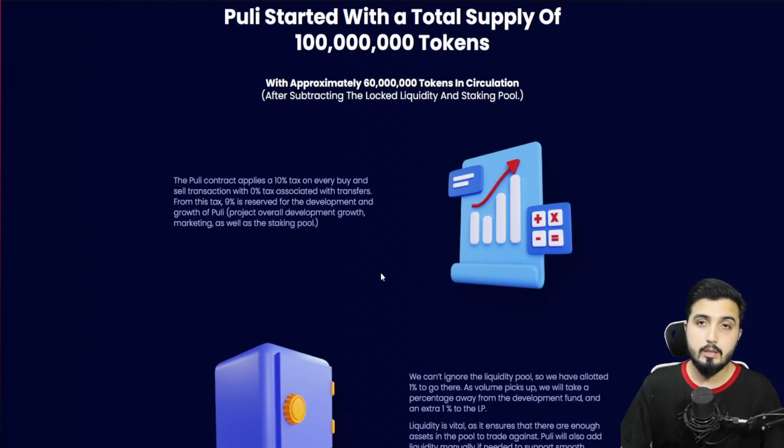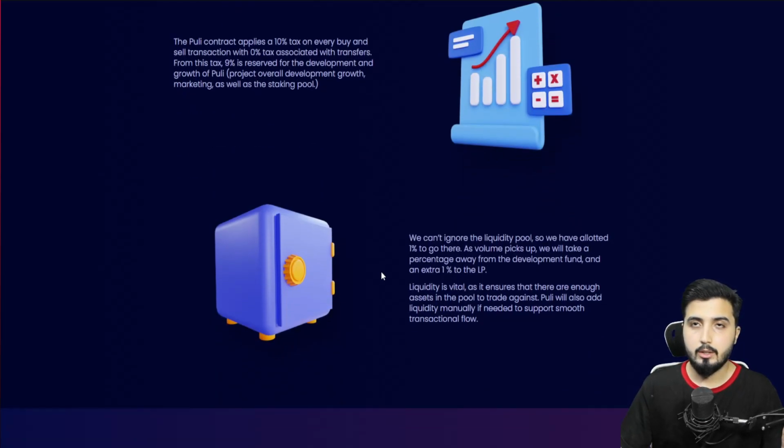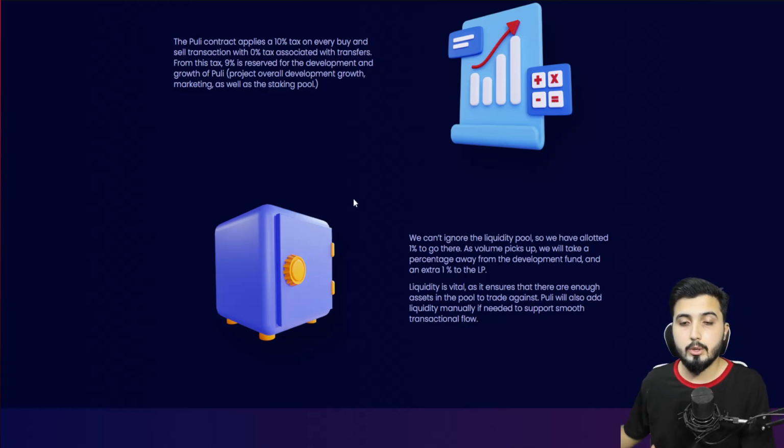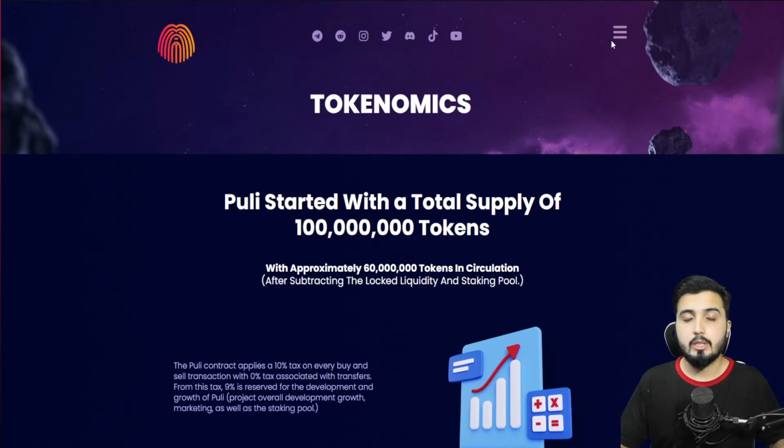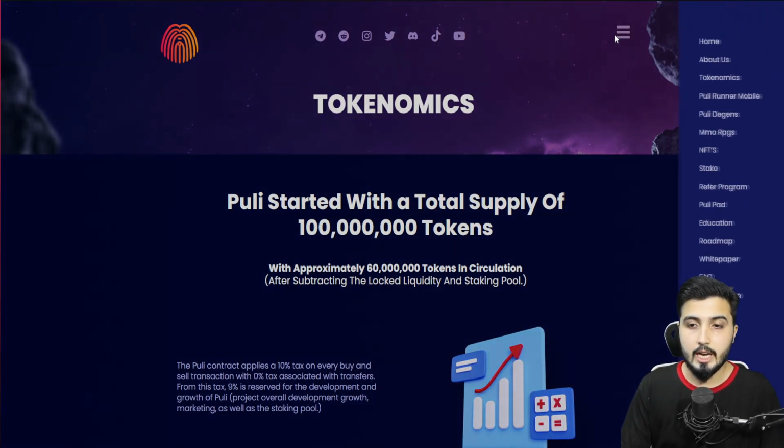There's a 10% tax on every buy and sell order. There's no tax on the transfer, and 1% of that, not 1% of 10%, but basically 1% of every single transaction goes to liquidity. So they don't entirely have to rely on people providing liquidity. They basically have the system to generate liquidity on every single transaction that happens.